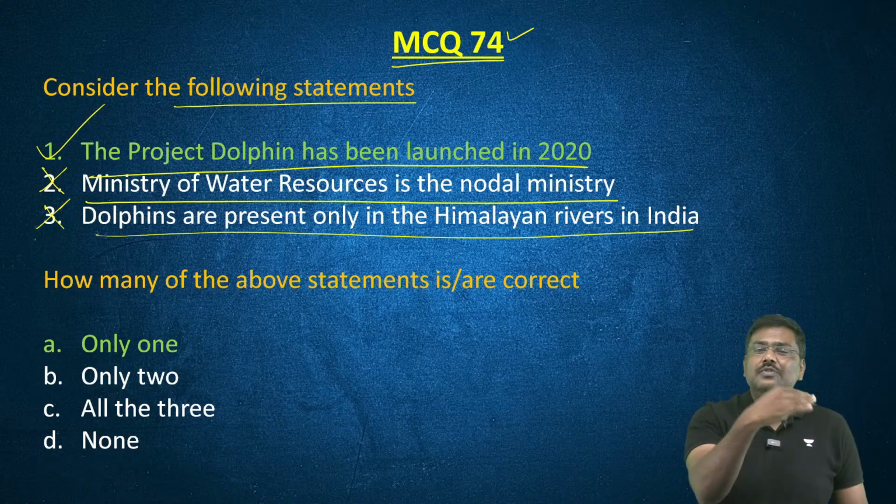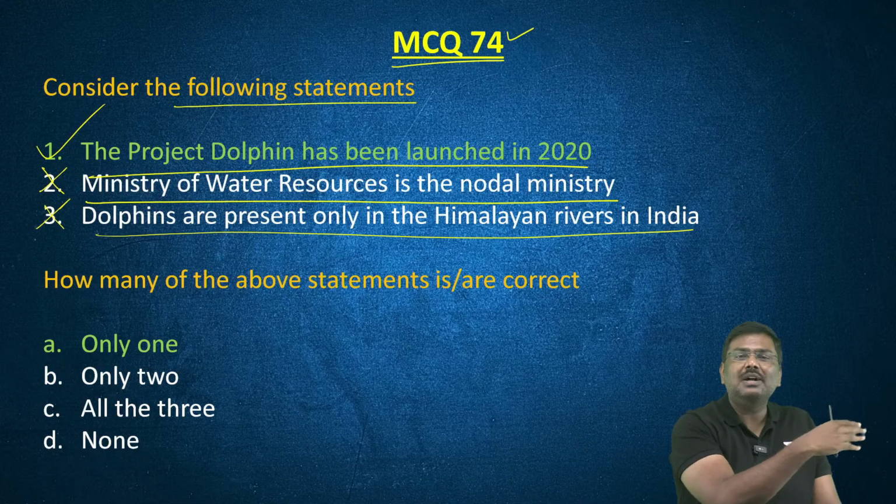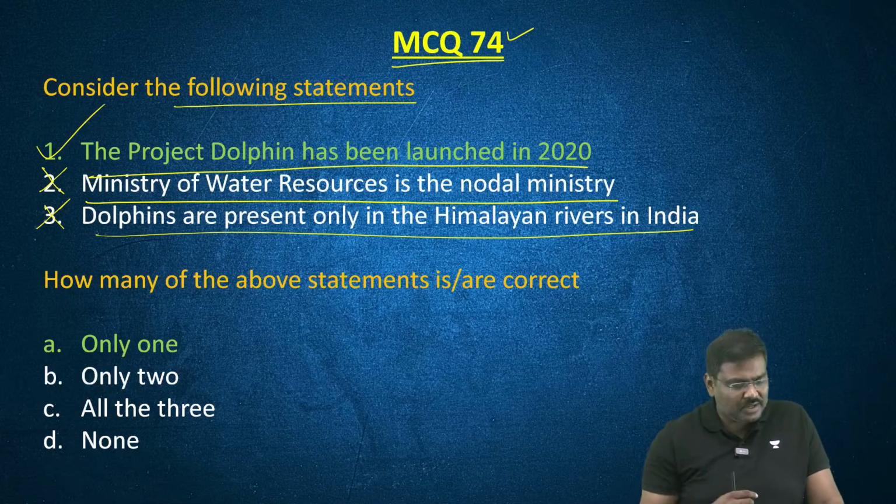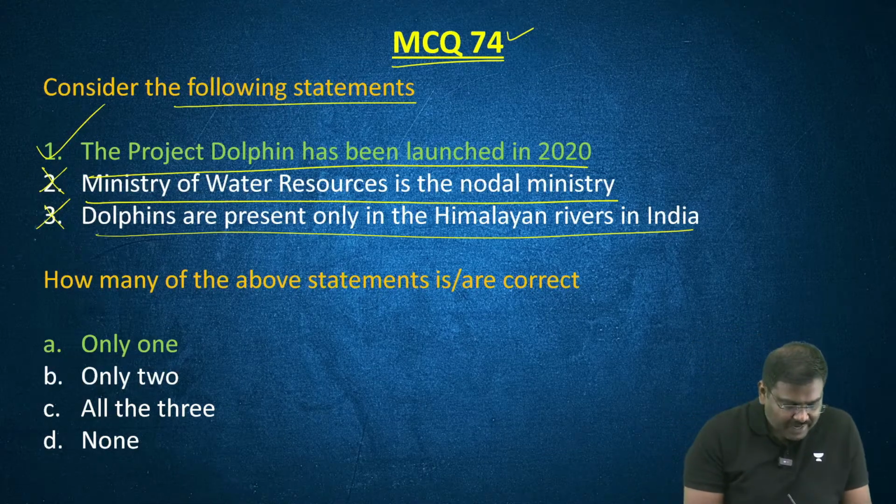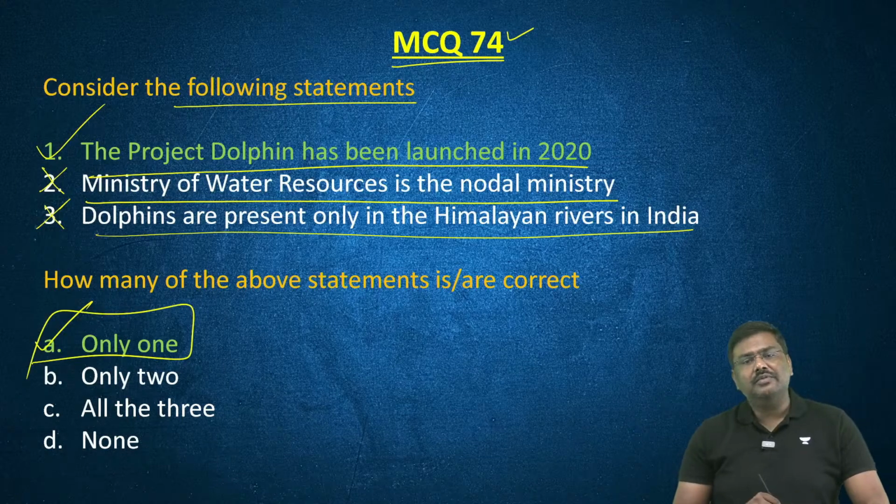It basically flows from other part of India. Right, flows into multiple states and then enters into other country. So 3rd statement is incorrect. Right option is option A, only one.